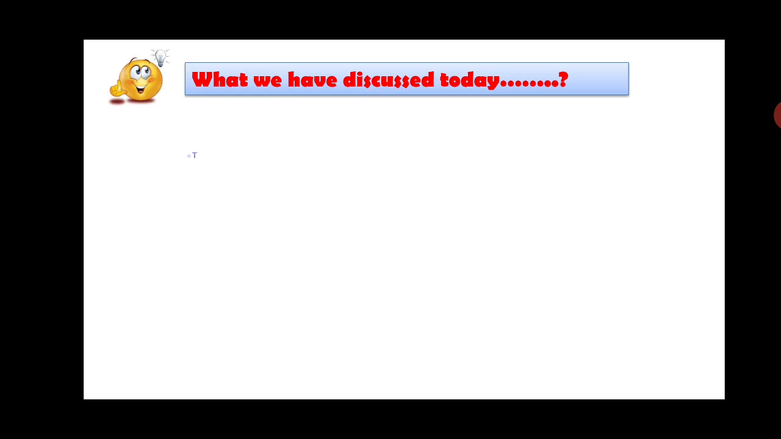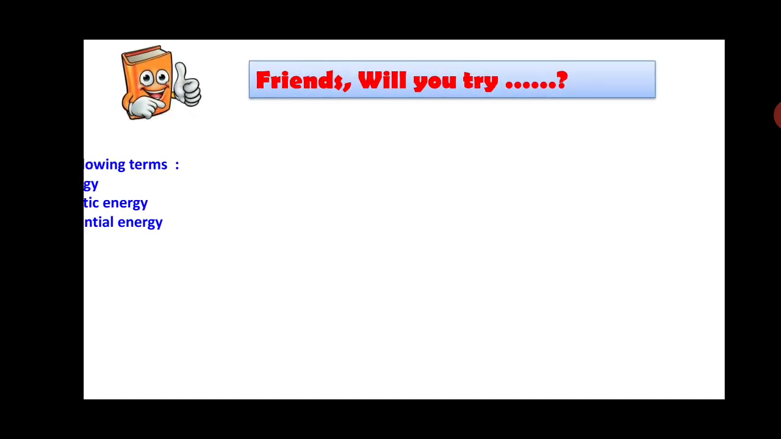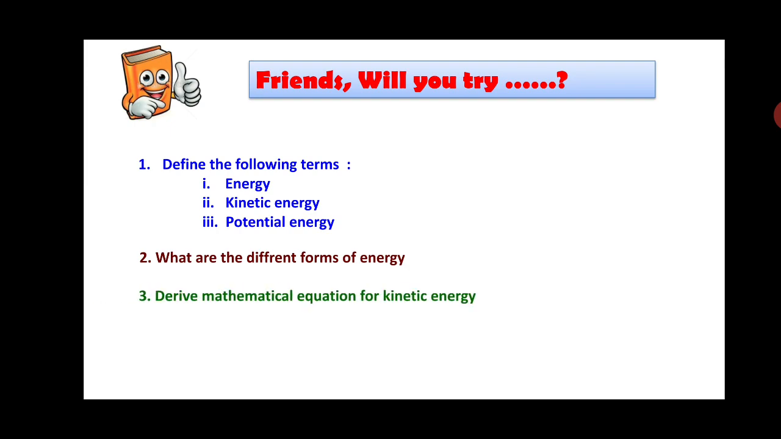Friends, what we have discussed today are the following subtopics: energy, forms of energy, kinetic energy, potential energy, their expressions, and transformation of energy. I think all of you have understood this well. So you try these problems. Define the following terms: energy, kinetic energy, and potential energy. What are the different forms of energy? Derive the mathematical equation for kinetic energy. Explain the transformation of energy with an example.